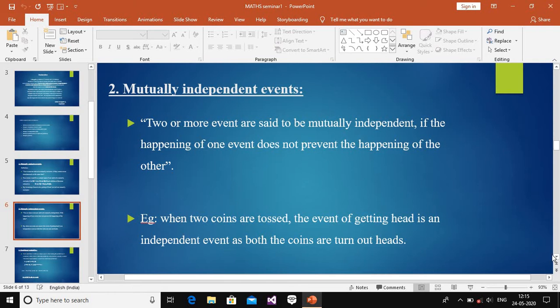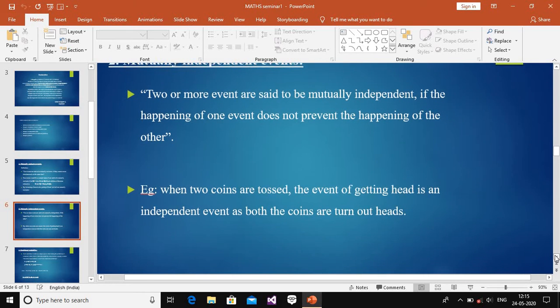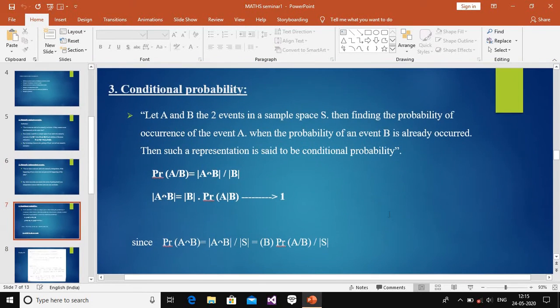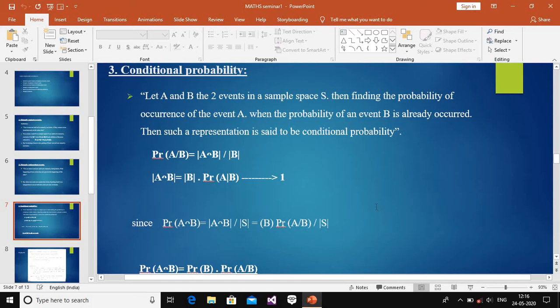We are going to the next topic, conditional probability. What do we mean by conditional probability? Let A and B be two events in a sample space S. It is finding the probability of occurrence of A when event B has already occurred.